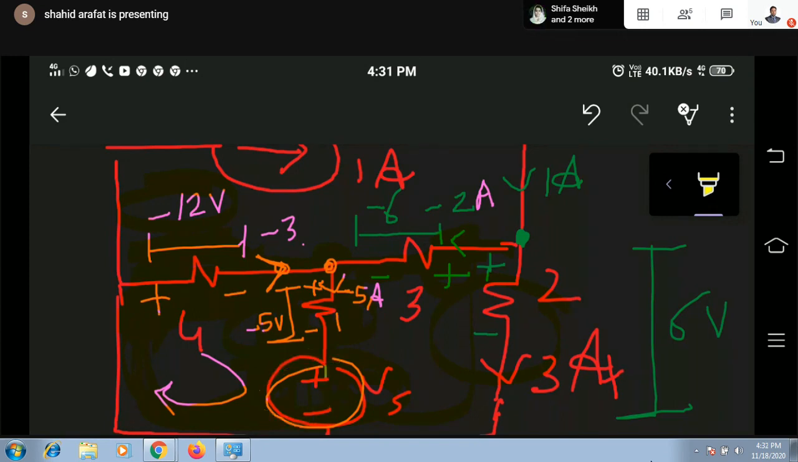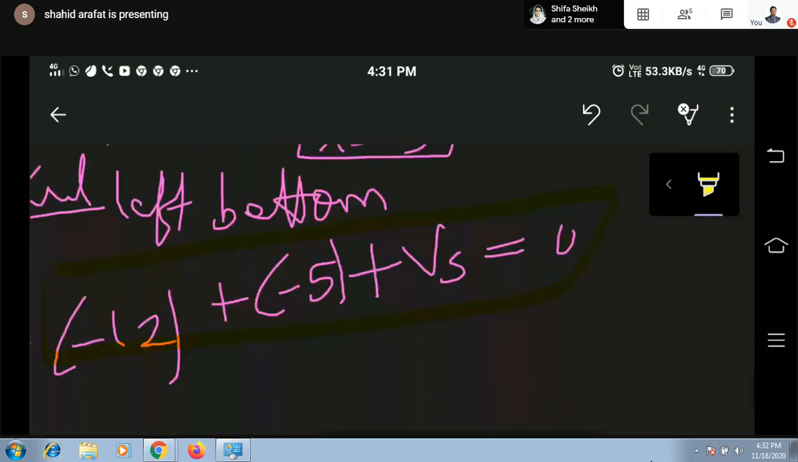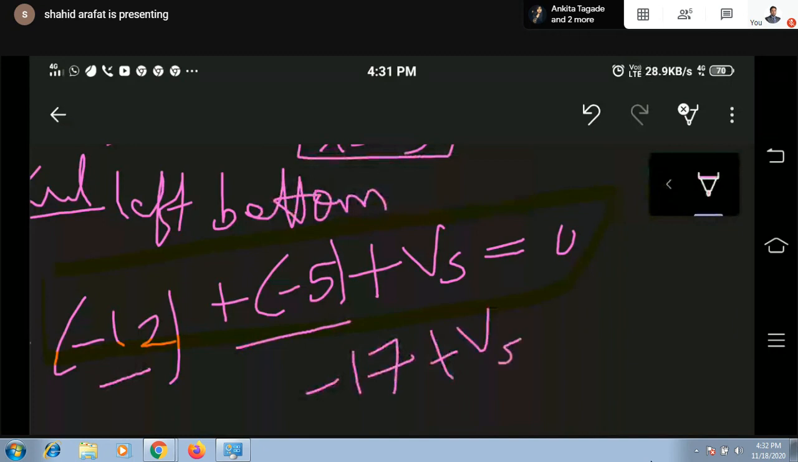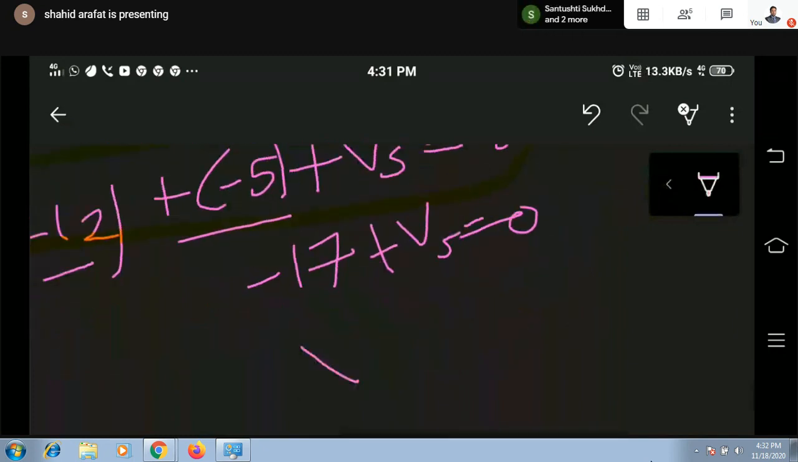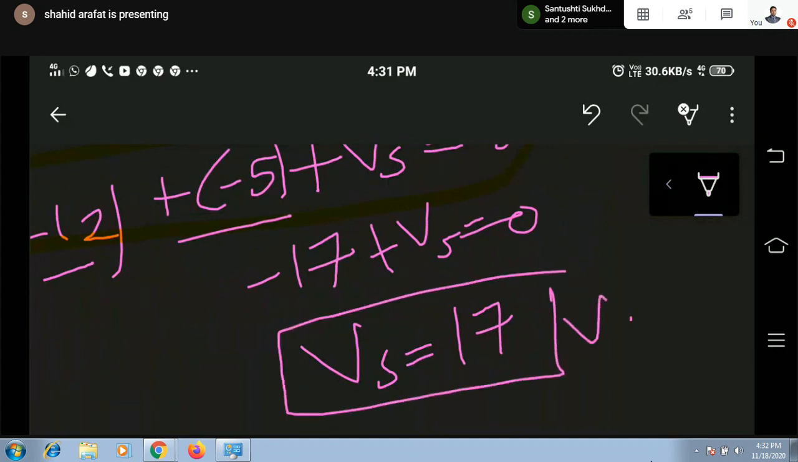Okay. Now I can find out the value of Vs. So minus 12 minus 5 is coming out to be minus 17 plus Vs. Means our Vs is 17 volt. Vs is your 17 volt. Did you get this problem properly?